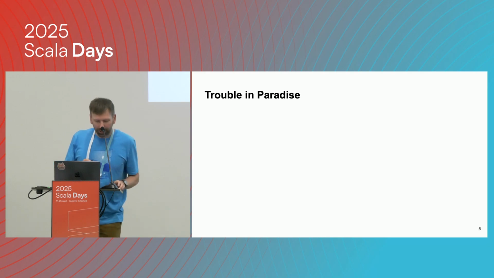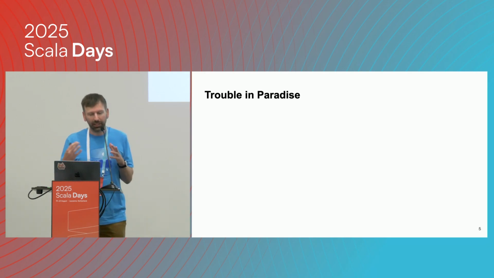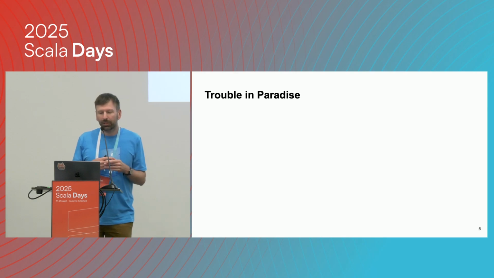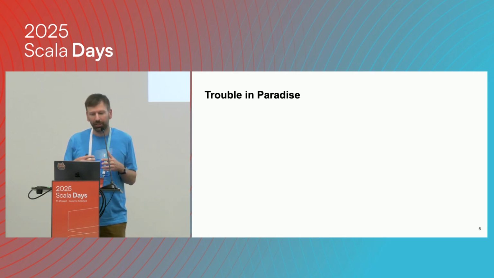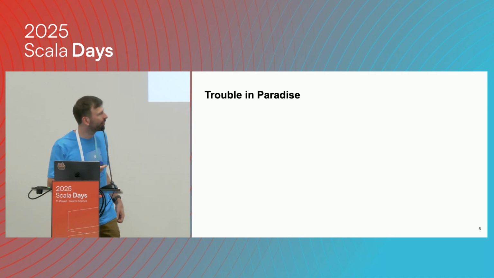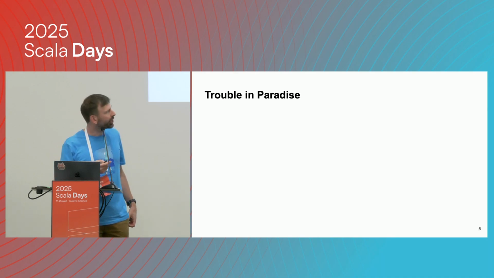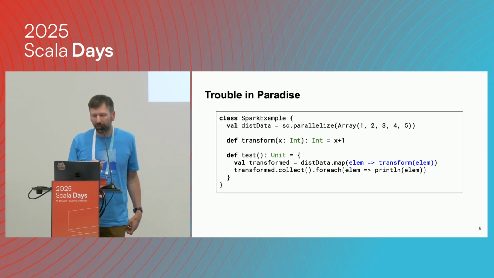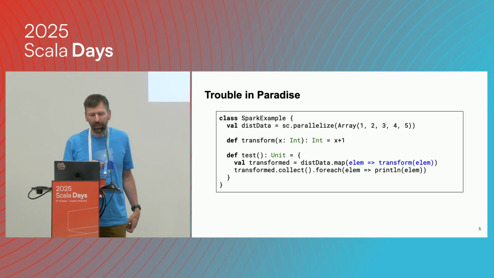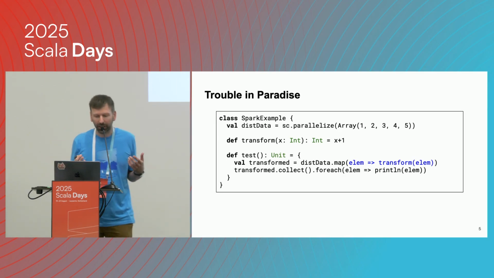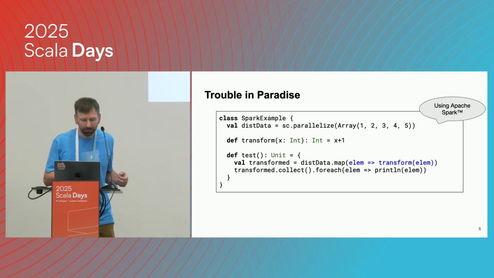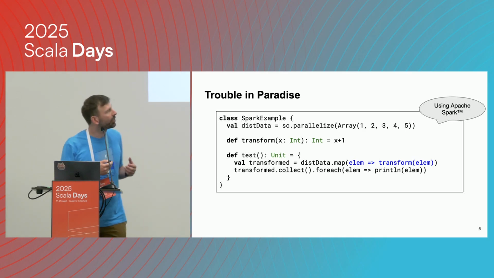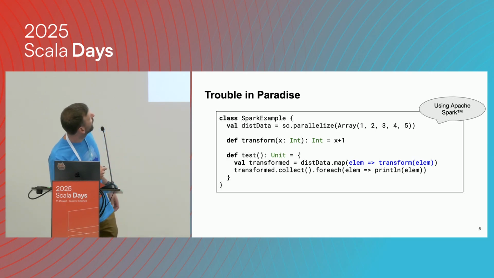But closures, of course, we're used to them because they're very flexible. We can use them to write nice, concise, functional, very declarative code. But there is, unfortunately, trouble in paradise. If we write code that is a bit more complex, for example, if we use Apache Spark for data processing, here I'm showing an extremely simple example where we're defining a data set, distData.